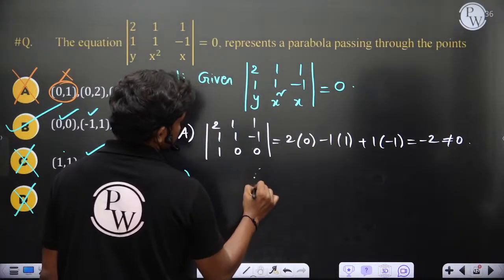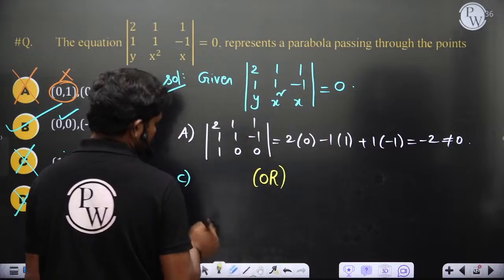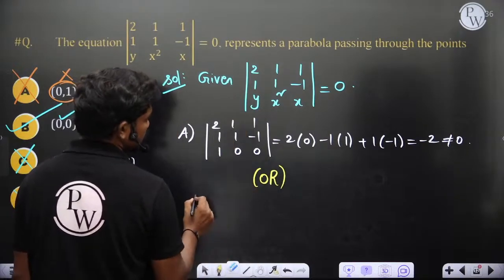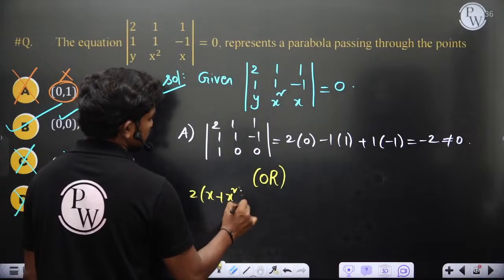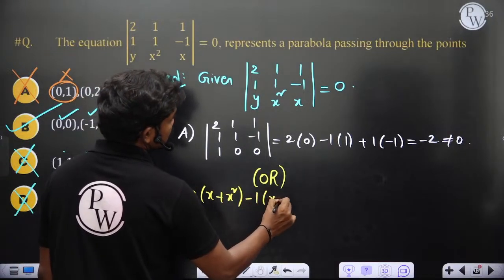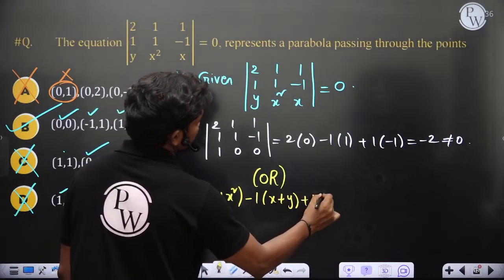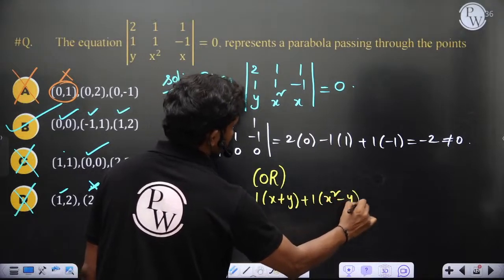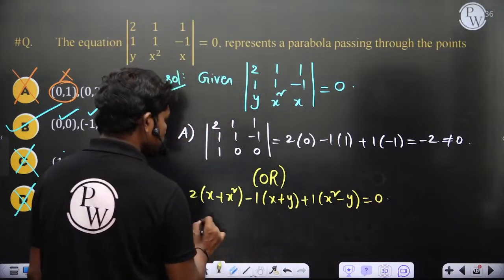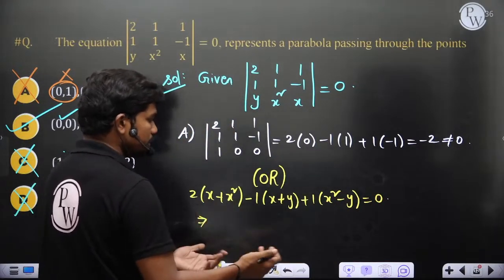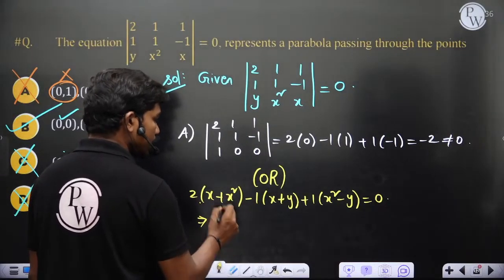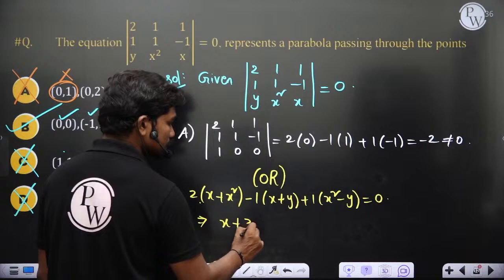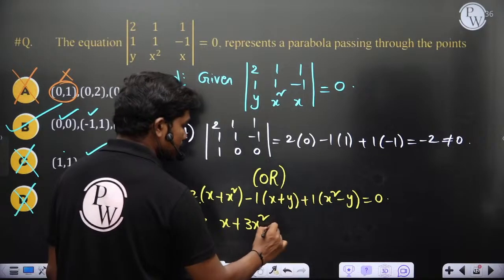If you expand this determinant, let's see what you will get. 2 into x plus x square minus 1 into x plus y plus 1 into x square minus y is equal to 0. If you simplify this expression you will get a parabola, of course. 2x minus x, so we have an x, then 2x square plus x square, you have 3x square, then minus y is equal to 2y.